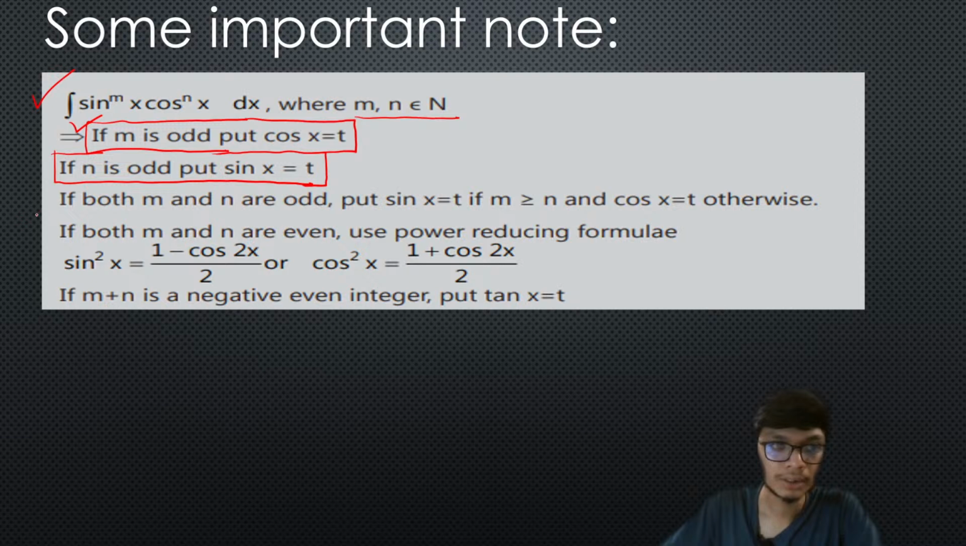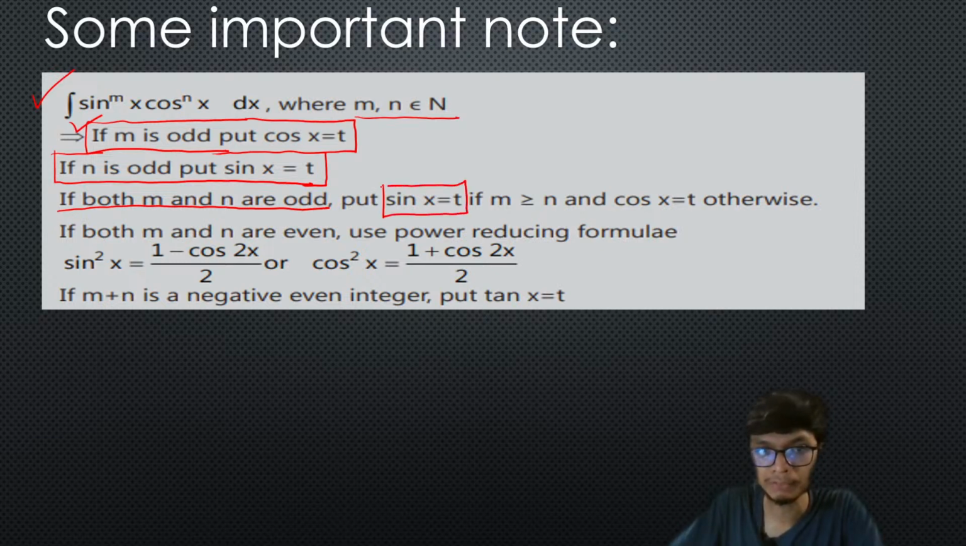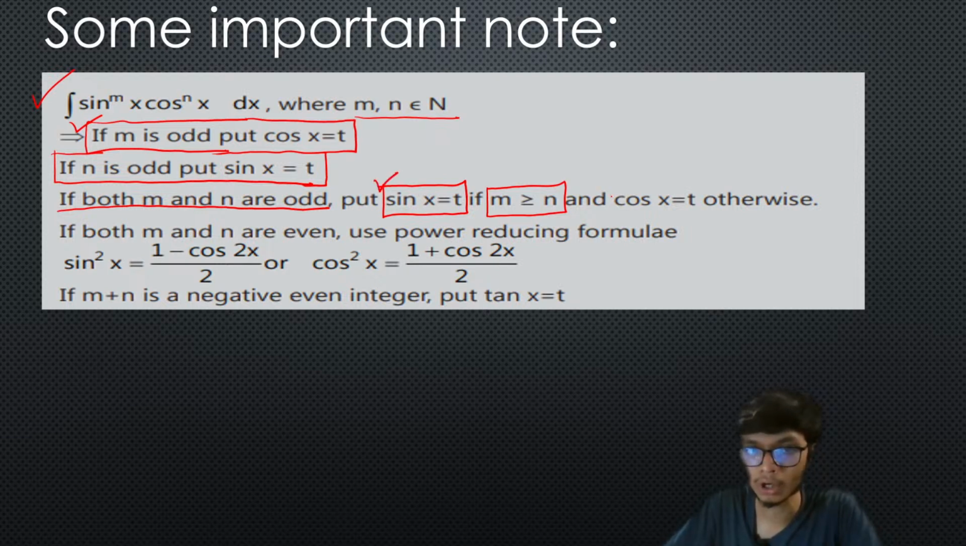Fine. Now it is also important to understand that if both m and n are odd numbers, then you just need to put sin x equal to t. If m is greater than n, put sin x equal to t; otherwise, if m is not greater than n, you just need to put cos x equal to t. I hope this particular thing is very simple and very clear, right?